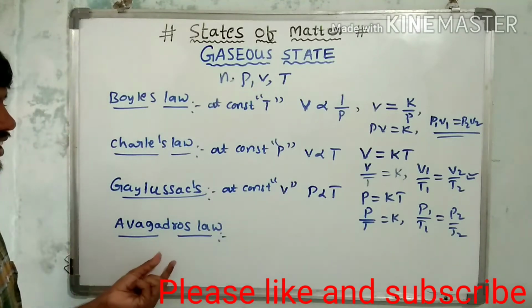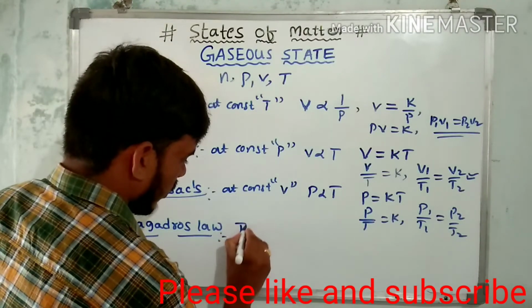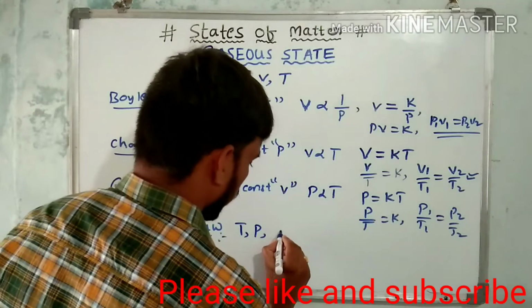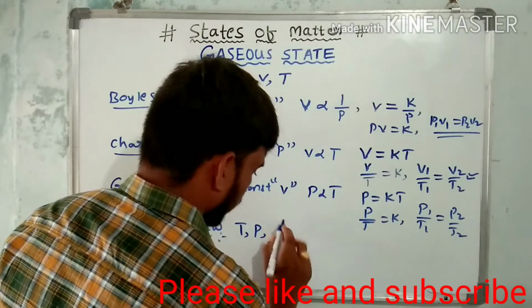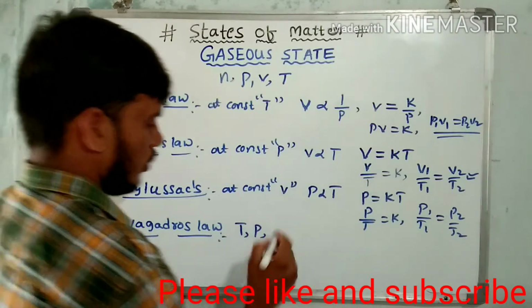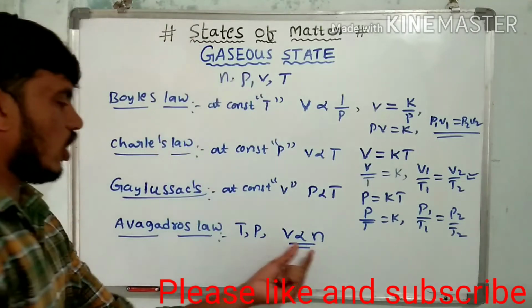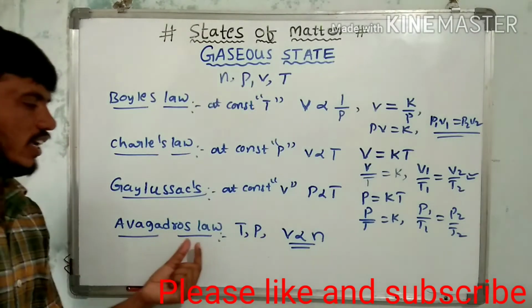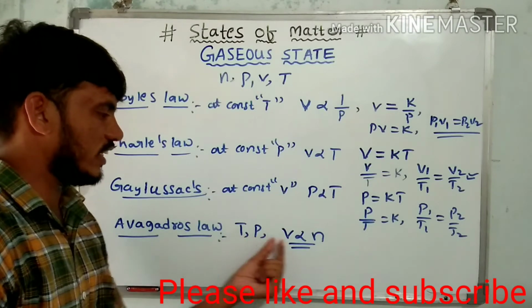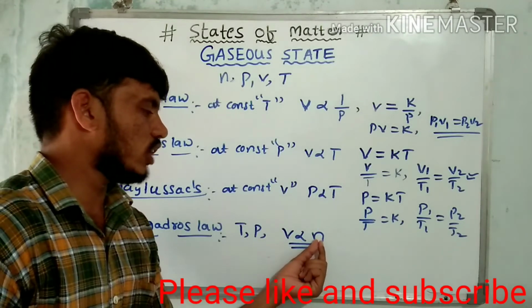Avogadro's law states that at constant temperature and pressure, the volume of gas is directly proportional to the number of moles.